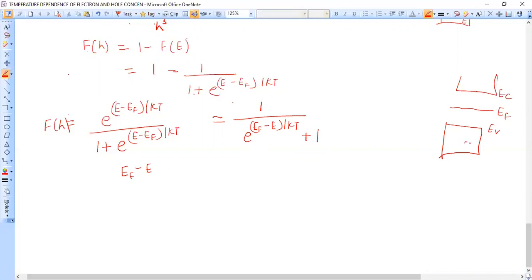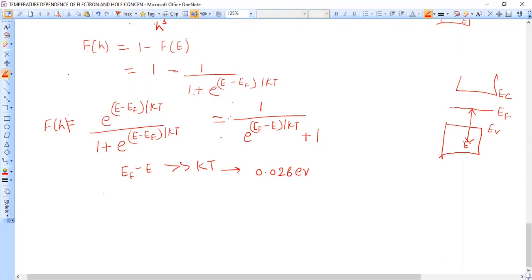The holes are present in the valence band, so it is E. You can check this EF minus E value is again much greater than kT. Why? Because the value of kT is very small. Its value at 300 Kelvin is 0.026 electron volt, whereas this EF minus E is much greater than kT. It is clear from this diagram.